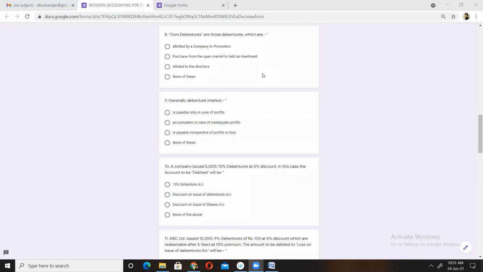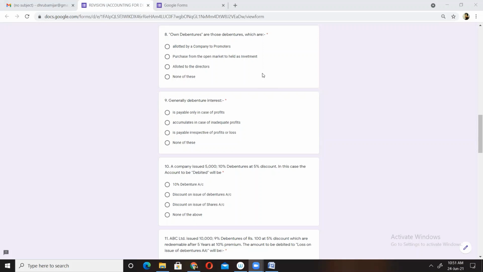See, this is the question from the second module only, from the topic redemption of debentures. Okay, how debentures can be redeemed. So debentures can be redeemed, or methods of redemption. Usually you have so many other methods of redemption, but in your syllabus we have redemption of debentures on a specific date, redemption in installment, and purchase of own debenture in the open market.